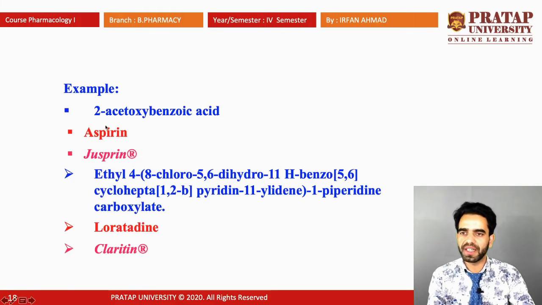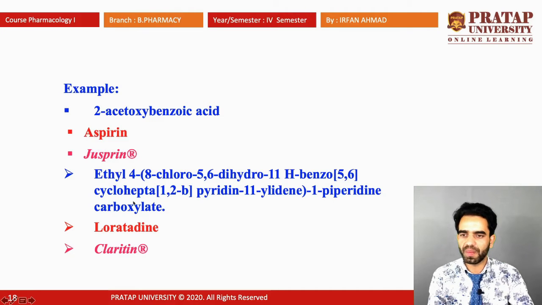An example is 2-acetoxybenzoic acid. This is the scientific name of this drug, aspirin is the generic name of this drug, and Jasprin is the brand name of the drug. So the first one is the scientific or chemical name, the second is the generic name, and the third is the brand name.